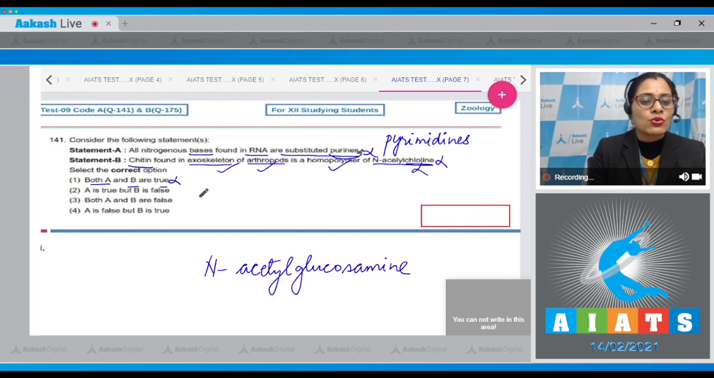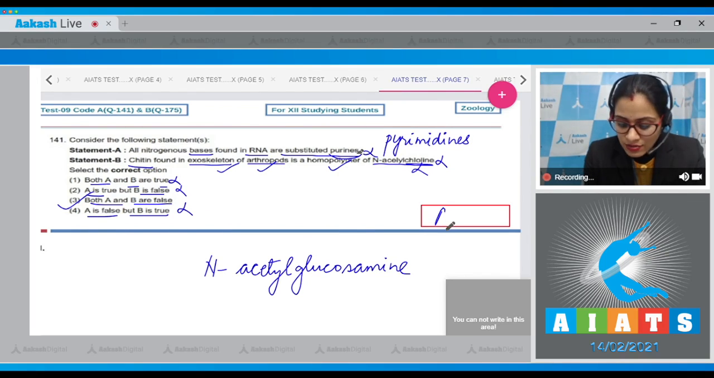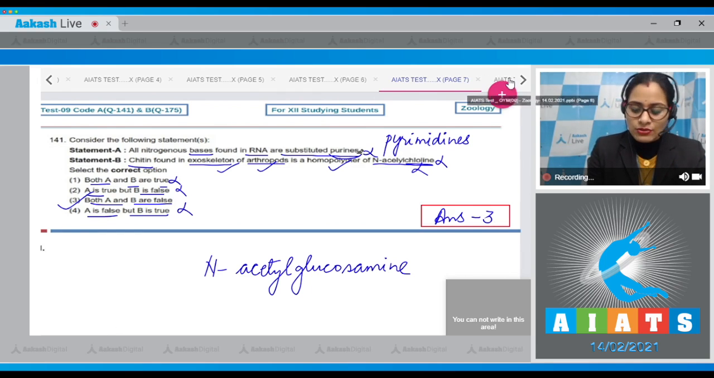Both A and B are true is incorrect. A is true but B is false is incorrect. Both A and B are false is a correct answer to our question. A is false but B is true is also incorrect. So the correct answer to this question is option number 3. Let's proceed to the next question.